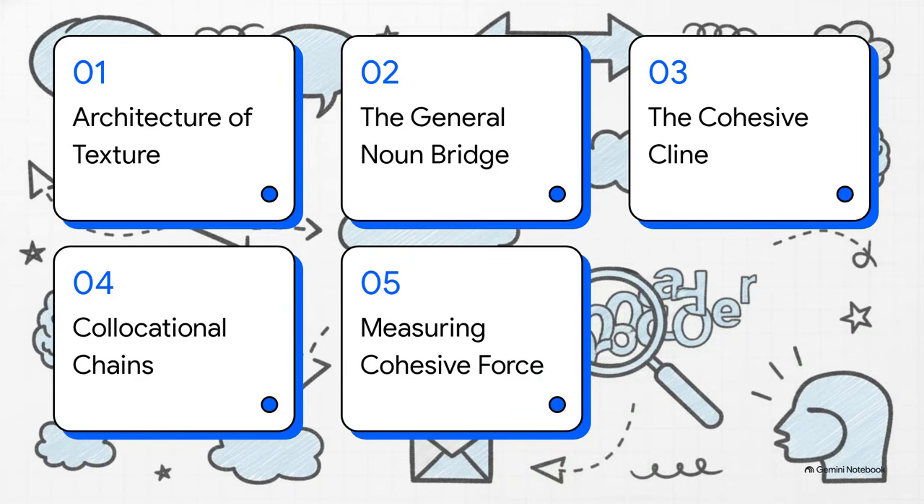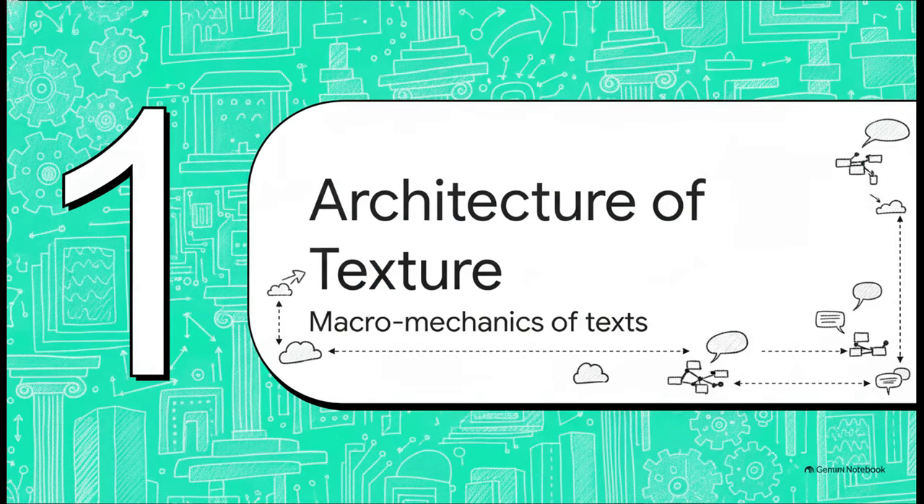So here is our roadmap for today. We'll be covering: 1. The architecture of texture, 2. The general noun bridge, 3. Navigating the cohesive cline, 4. Collocational chains, and 5. Measuring cohesive force. Let's get right into it. Section 1. The architecture of texture.